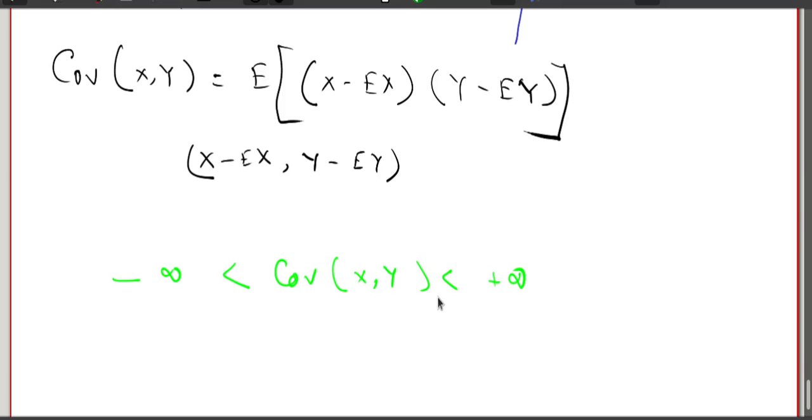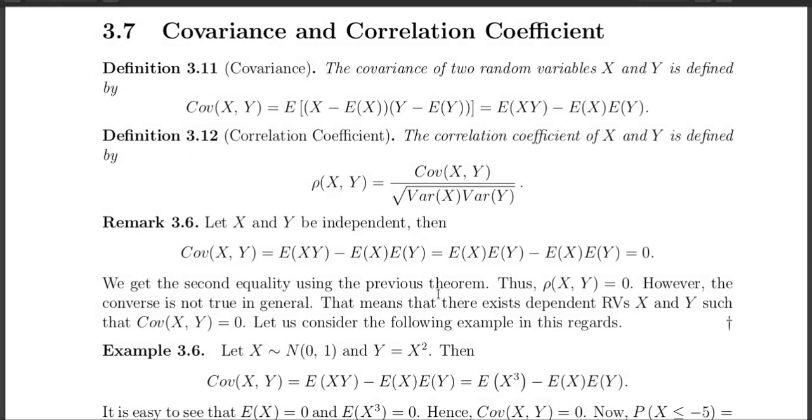But if I have some quantity which has two finite bounds, which always lies between two finite values, I can tell whether it is a strong one or a weak one. And the correlation actually does this. In the case of the correlation, the covariance is scaled using the root over the variances.